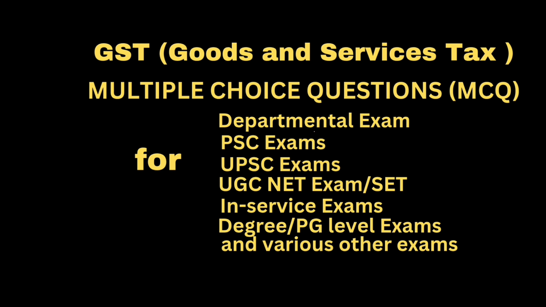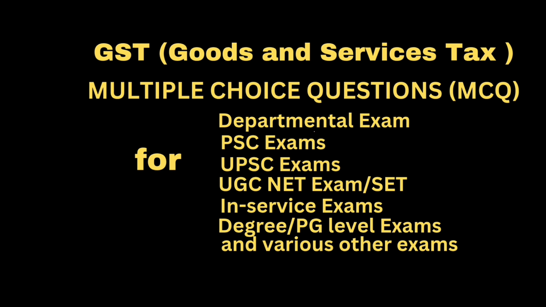Question: The registered person who has received a credit note shall declare the details of such credit note in the return for the month during which such credit note has been issued but not later than, answer, 30th November following the end of the financial year in which such supply was made or the date of furnishing of the relevant annual return, whichever is earlier.